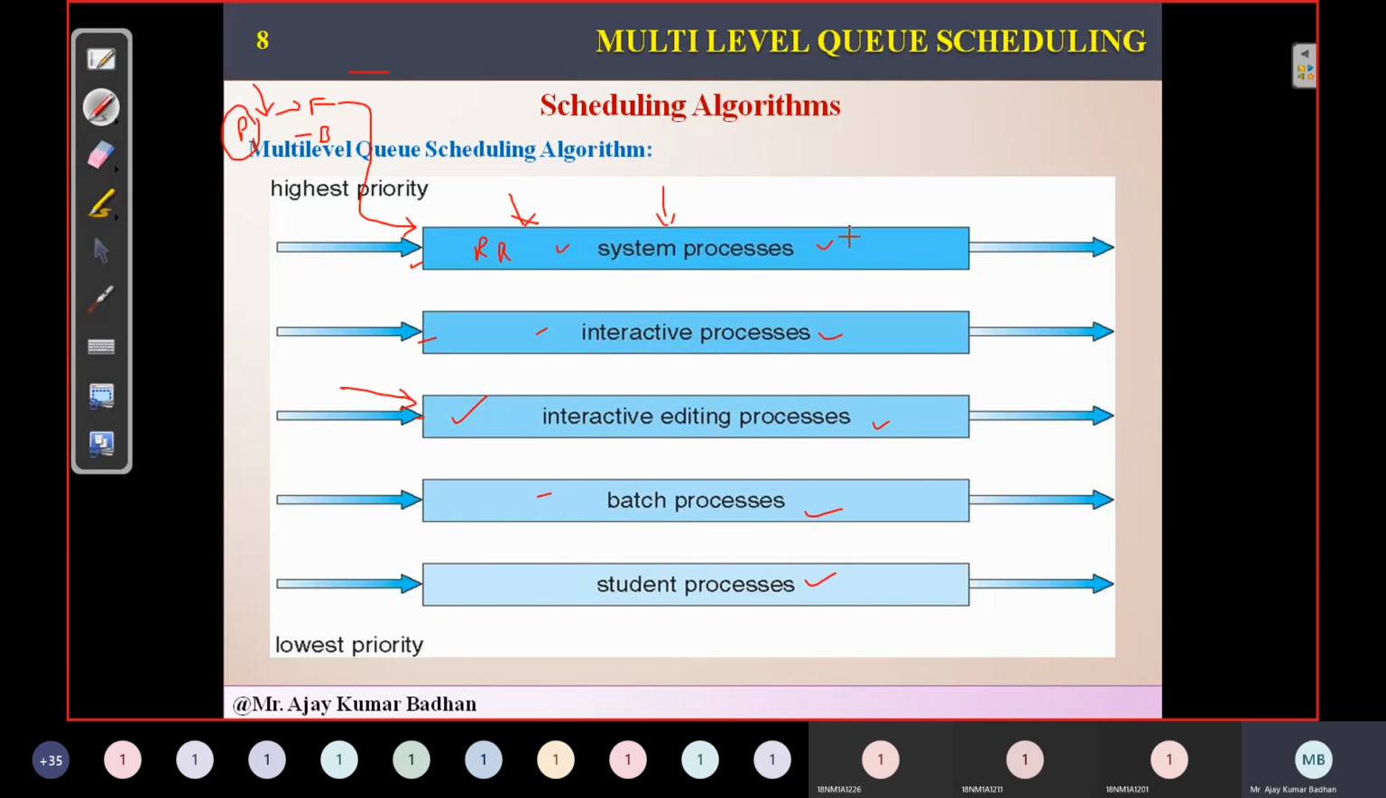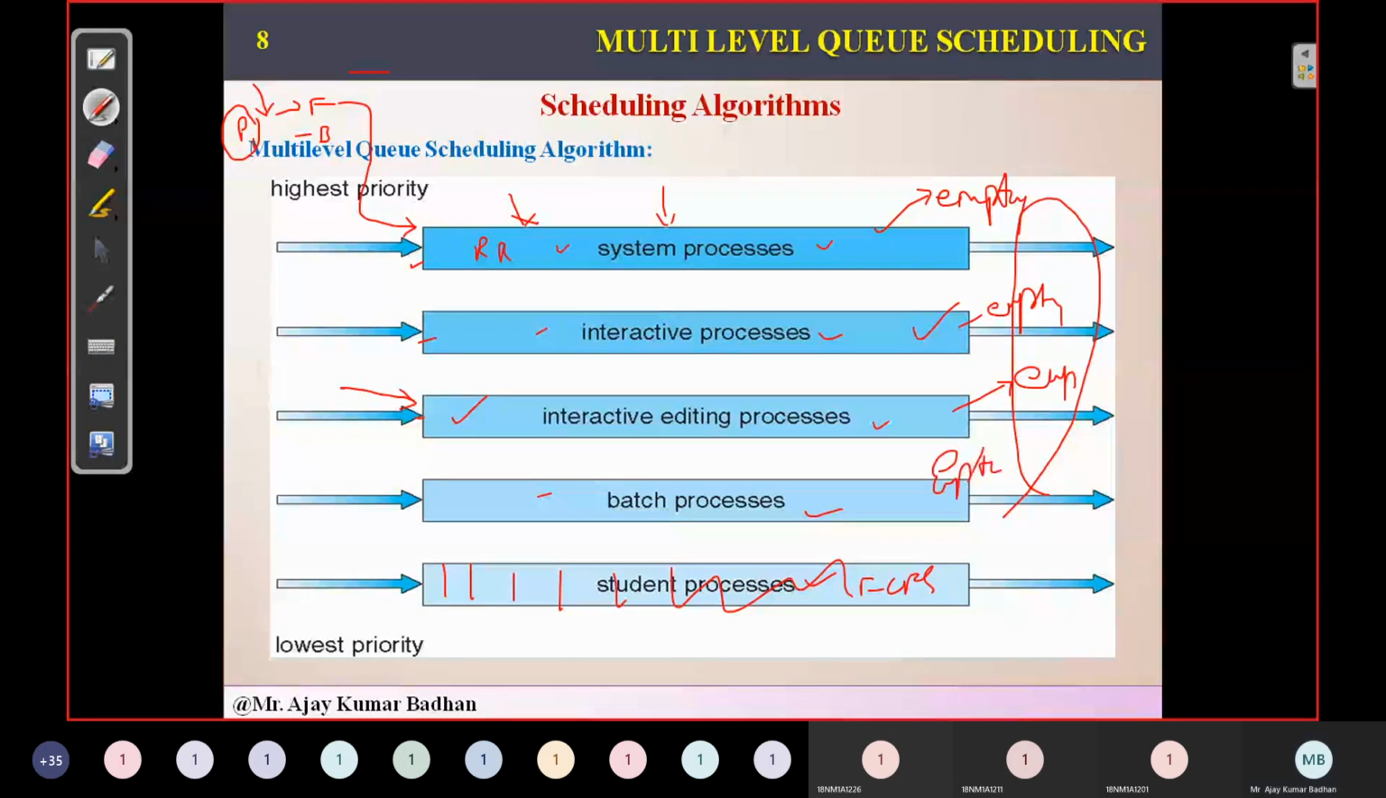As I told you, whenever this particular queue is empty, then only the next queue will start executing. When this is also empty, then this particular process can execute. This should be empty. So what does that mean? If we are using FCFS scheduling here, in order to make the processes present in this to execute, all these particular queues should be empty.